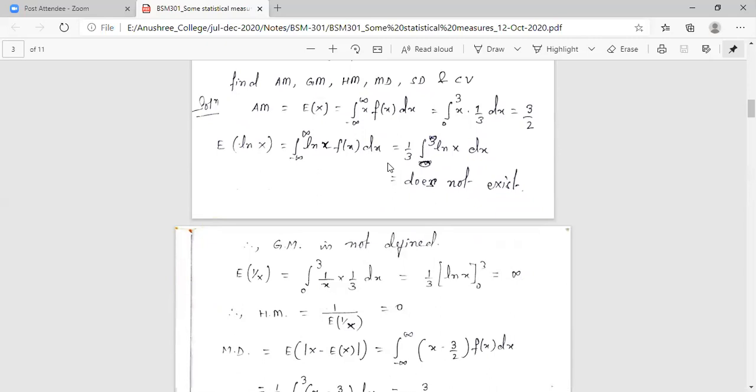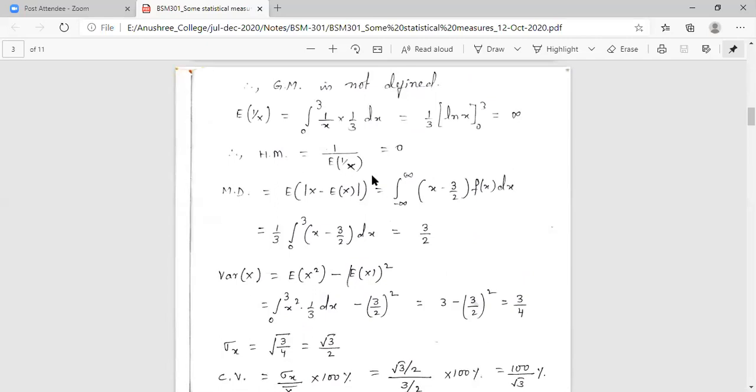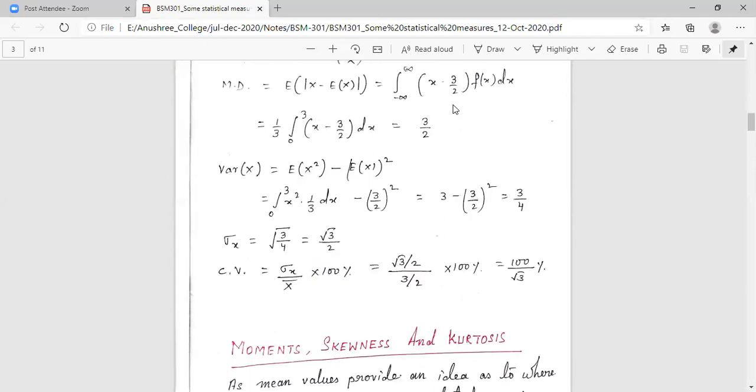Okay. So similarly, next we are going to find the harmonic mean utilizing the same formula, utilizing the integration. Then comes the mean deviation. Again, utilize the integration. The same concept we are going to follow, just instead of summation, we are going to utilize integration as we are dealing with a continuous random variable.